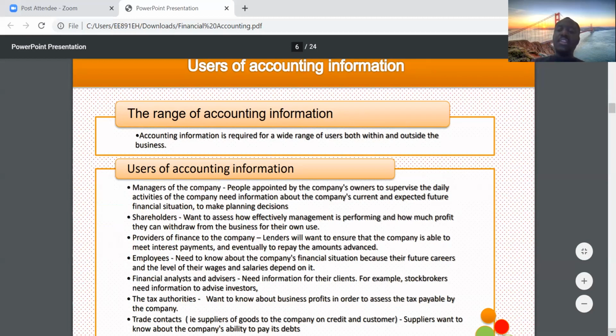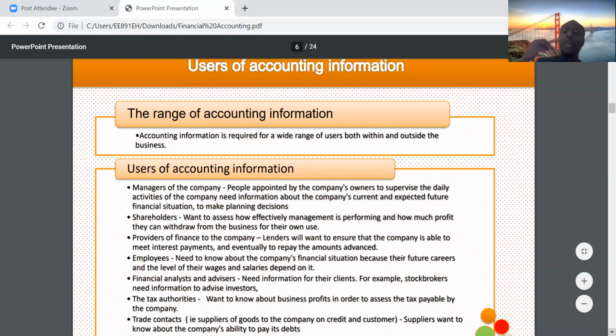What they are interested in is whether you will be able to meet the interest payments, whether you are credit worthy enough to pay them back their money. So that's the interest when it comes to providers of finance. That's where their interest lies in terms of using the accounting information. They want to know whether this company they are lending money to will be able to pay back.